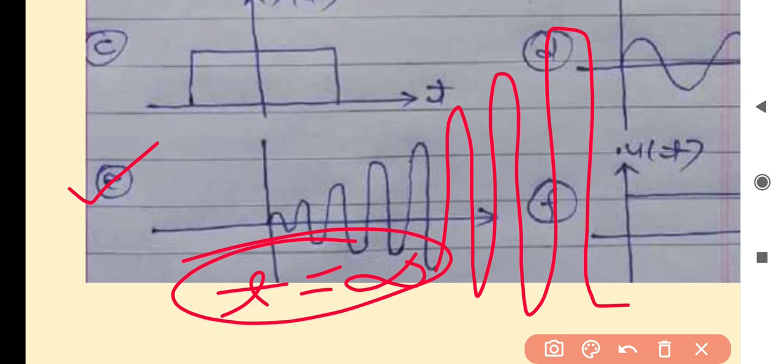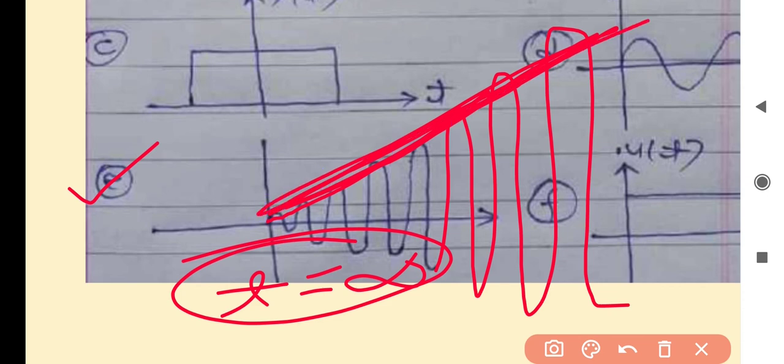Because its amplitude is increasing continuously, it is the same as a ramp signal. As t reaches infinity, the amplitude will reach infinity, and this signal becomes an unbounded signal.